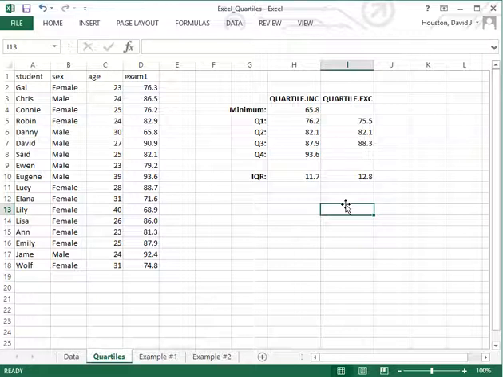While in contrast to that, I'm not aware of any other statistical package that uses the algorithm that is at the base of the Quartile.INC function. So my bias would be to report the quartiles using the Quartile.EXC function.